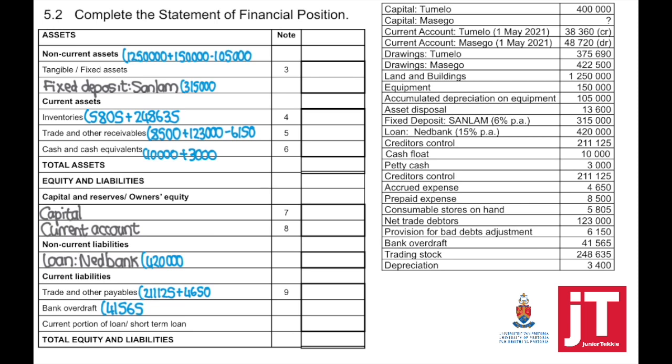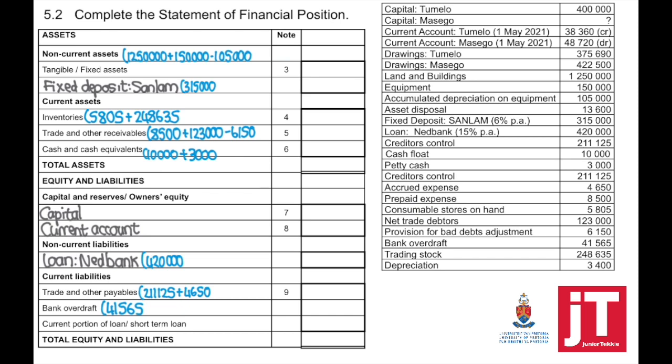Trade and other receivables will always consist out of your trade debtors, which was given to you. Net trade debtors, 123,000, minus the provision for bad debts adjustment, and prepaid expense will always form part of your trade and other receivables, 8,500.